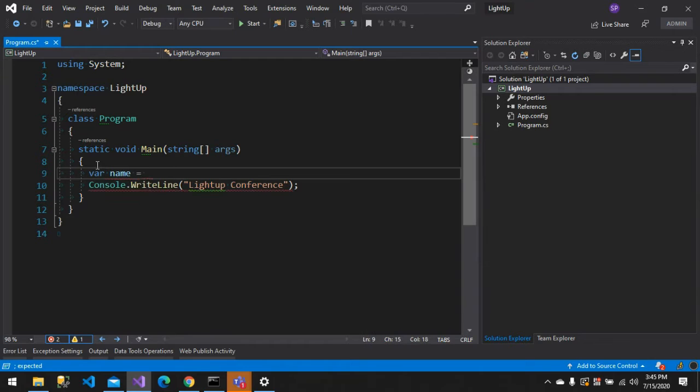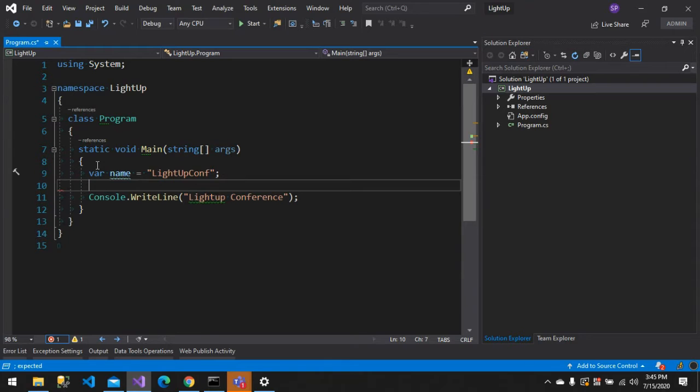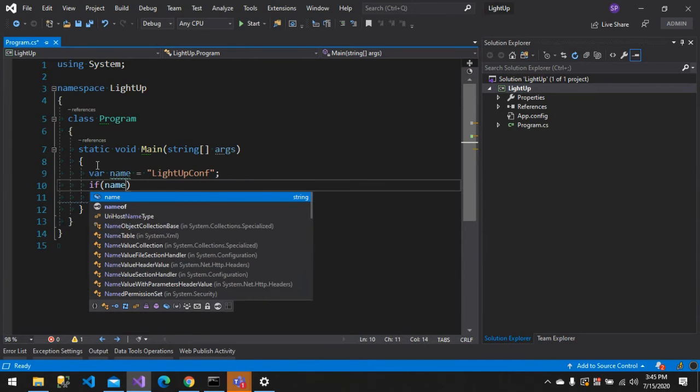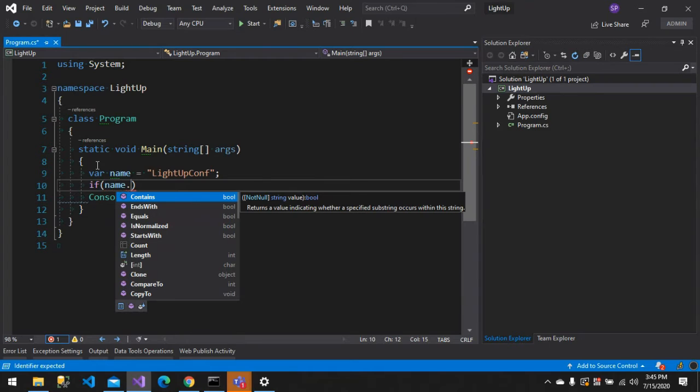Where name equal to light up conf, and if I say name dot, it throws me suggestions. It identified name as a string. That's why it's throwing me the respective contains, ends with, is equals, is normalized, starts with. So it will give you proper suggestions. Visual Studio will give you proper suggestions.